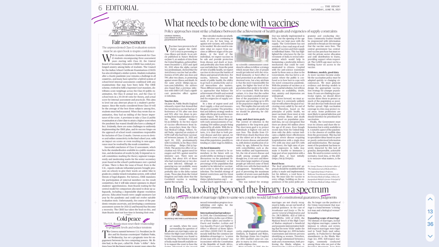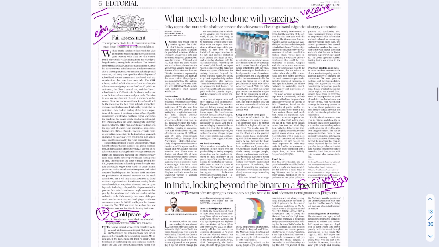So quickly, if you go through the first page of editorials, you should first look through what the different topics discussed are. Then there is something about class 12 evaluation. So this is about education, this is about vaccines and COVID, this is about civil rights, because this has really to do with people's rights, this topic about gay rights. And then there is US-Russia must reset their relationship. This is about IR. So this is an overall view that you have in front of you.